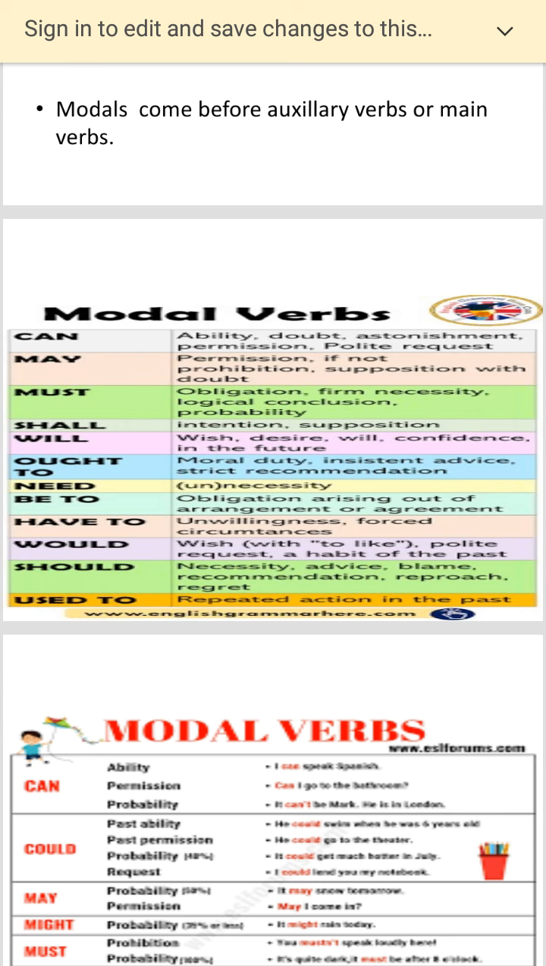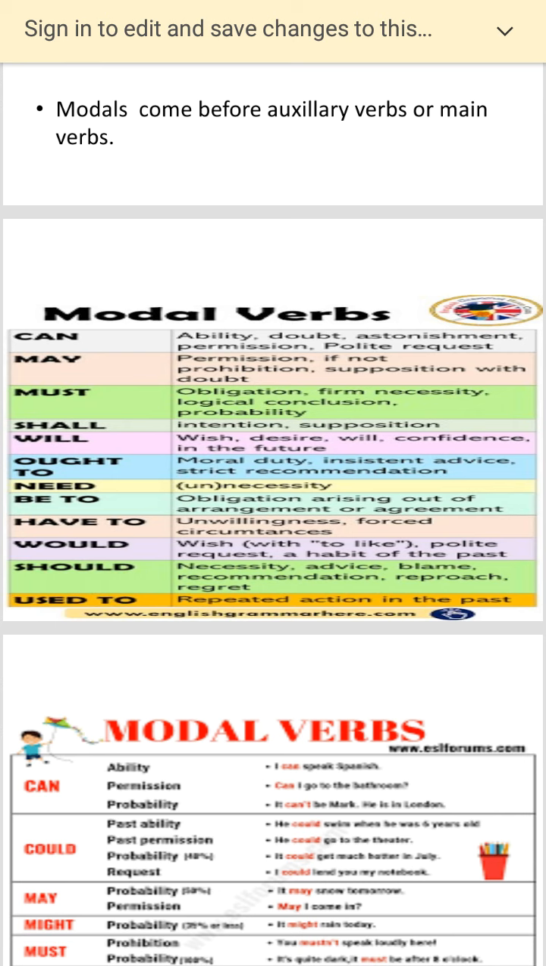Must denotes obligation. It's a firm necessity, and there's a logical conclusion. I must obey my parents. I must follow the traffic rules. So that's a kind of necessity, obligation here.